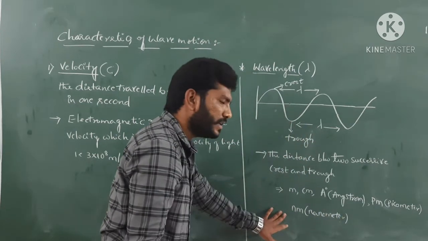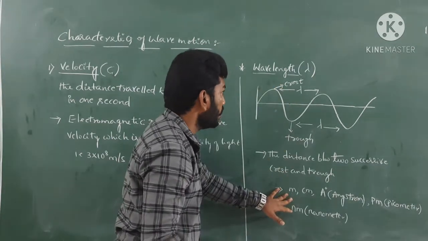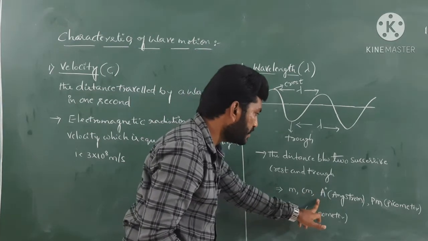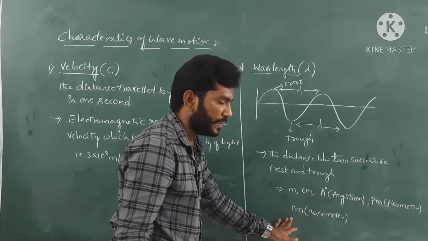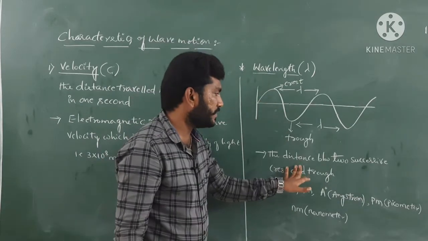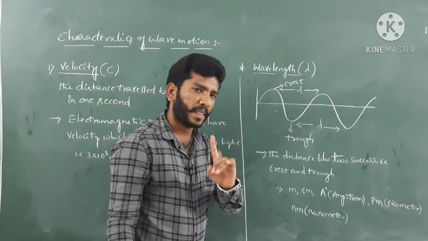So these are the units for wavelength. If you want to express it, you should express your wavelength either in terms of meter, centimeter, angstrom, picometer or nanometer, guys. And wavelength is nothing but the distance between two successive crests and troughs, we call it wavelength.